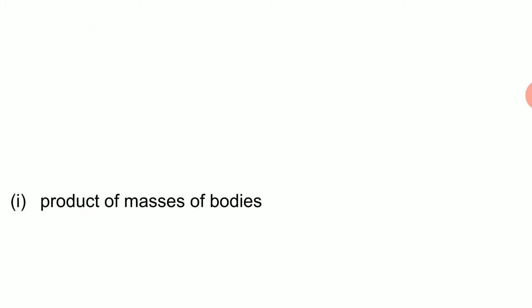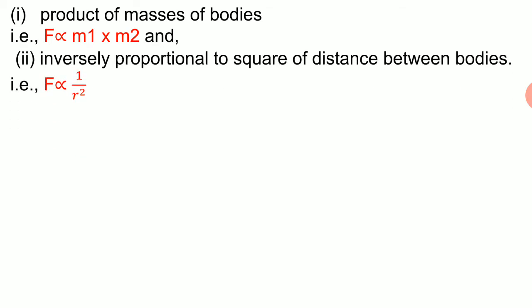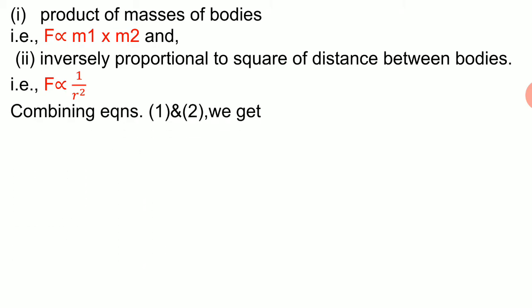So what we have here is that the force of gravitation is proportional to the product of masses, that is, F is proportional to m1 m2, and F is proportional to 1 upon r square. Let us combine these two, and we get that the force acting between the two objects is proportional to m1 m2 upon r square.